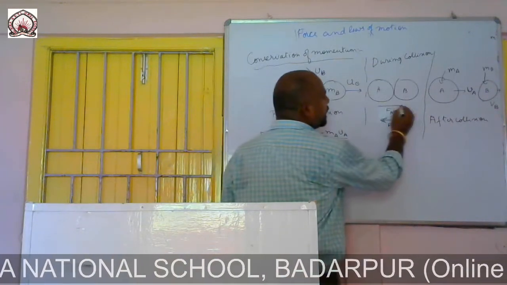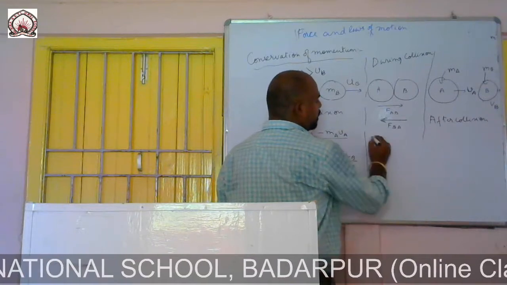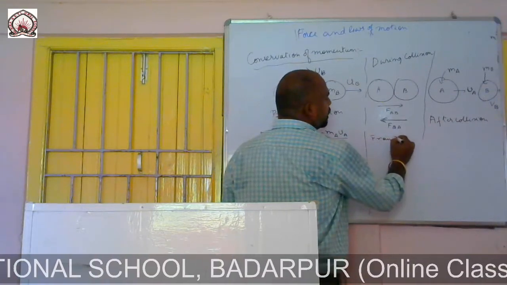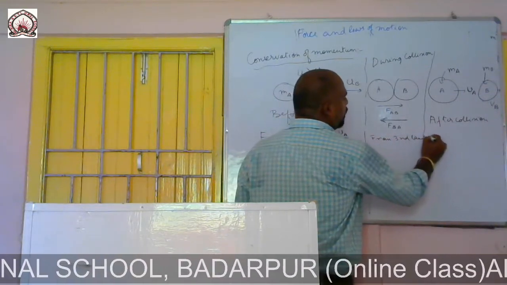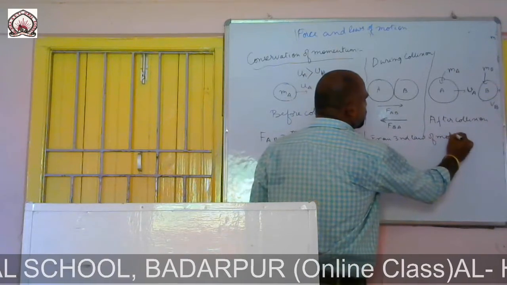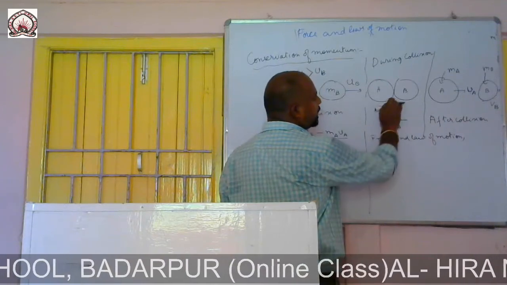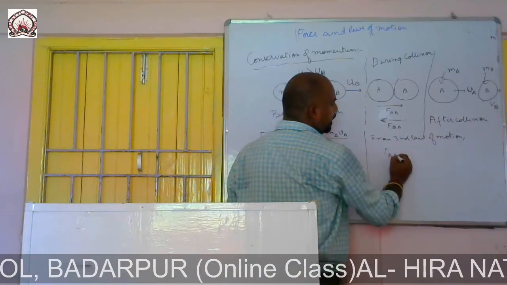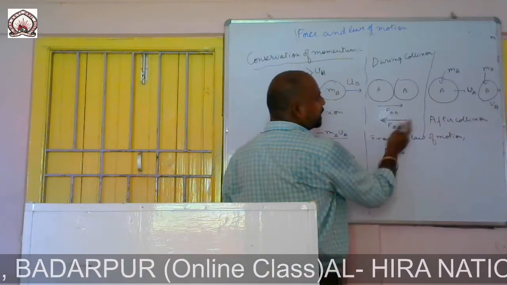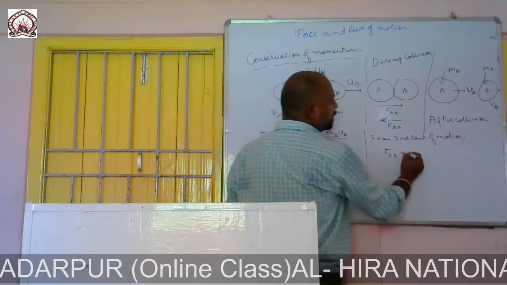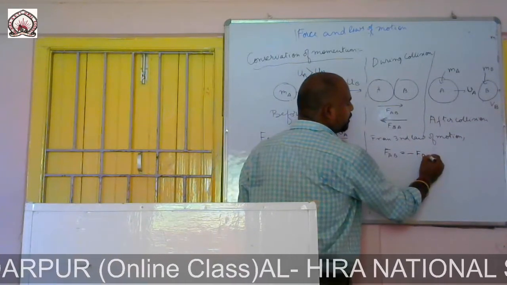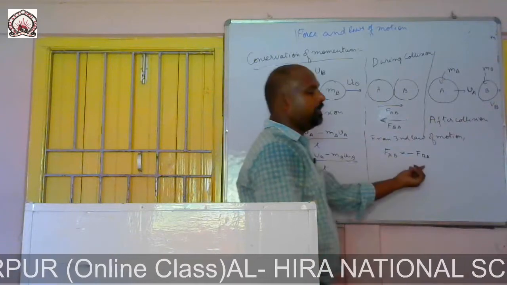This force FAB is acting in this direction, and this force is acting just opposite to it. Opposite means minus, so we put minus FBA.